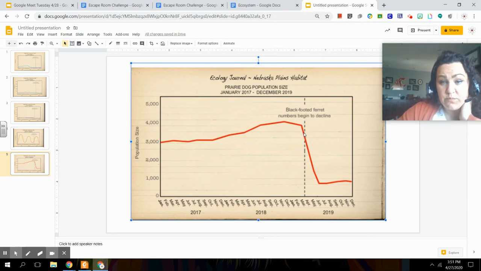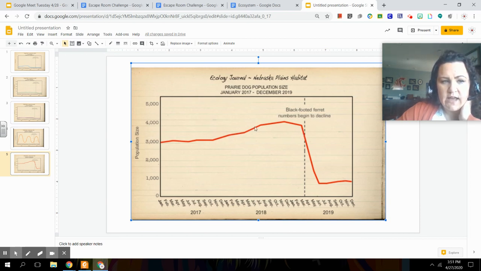And that's a food source. Prairie dogs are the number one food source of our black-footed ferret. So you take away the food source, well, what's going to happen to the predator that eats it? He's not going to have food. So he's also going to decline and starve to death. And so I think that this right here is a really good indicator of showing some sort of effect on our black-footed ferret numbers declining, is the decline in our prairie dog population.